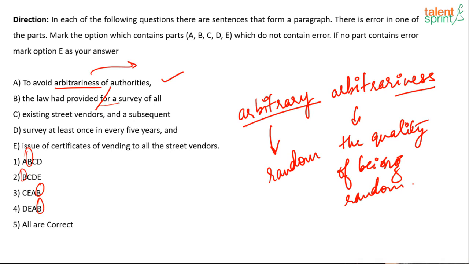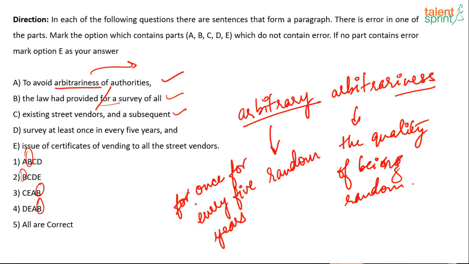After that, existing street vendors and a subsequent survey, that is also fine. At least once in every 5 years. It should not be so they have provided a survey at least once in every 5 years. They have provided a survey for once for every 5 years. Why will it be for every 5 years?